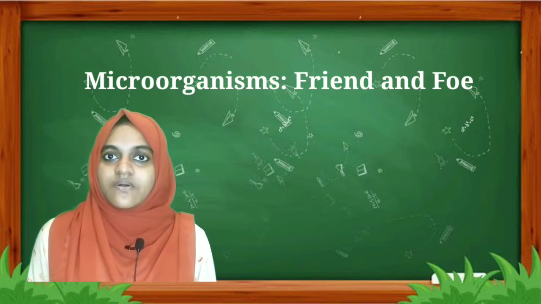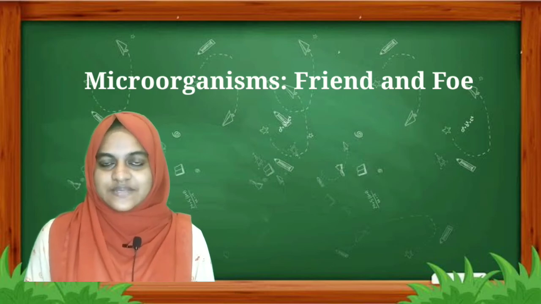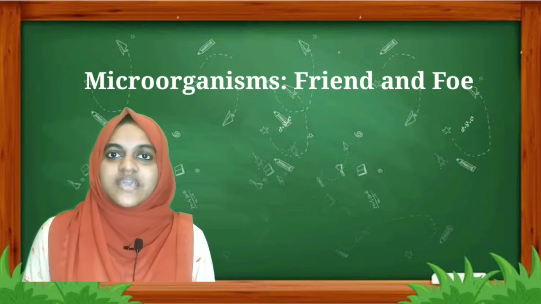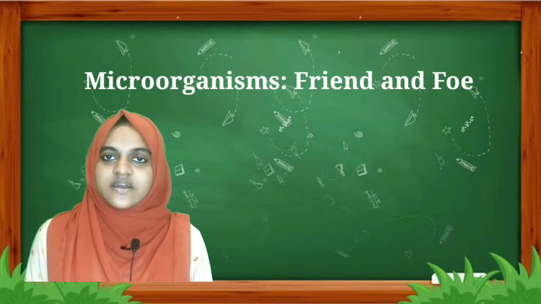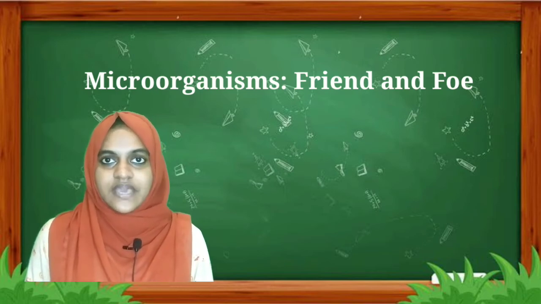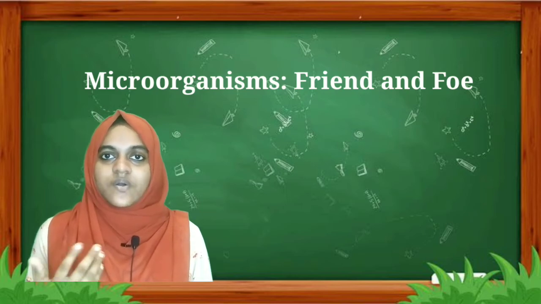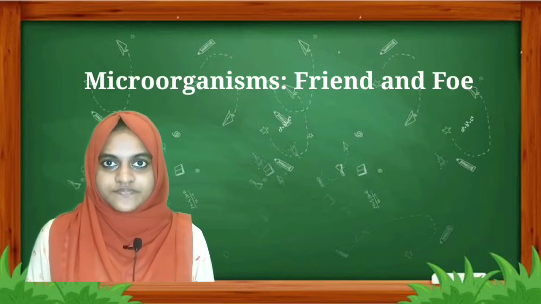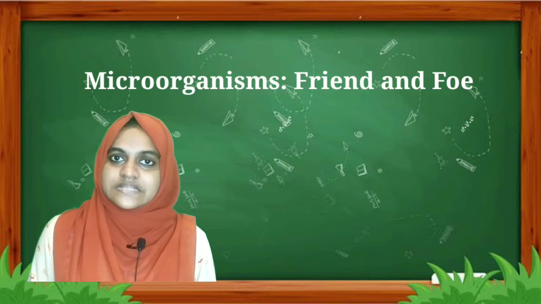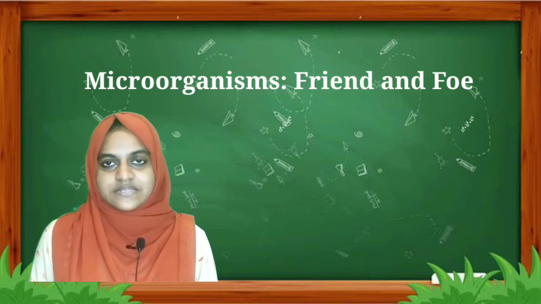Okay, they are called microorganisms. What is that? Microorganisms. Micro means what? Small or minute. Okay, we can't see it through our naked eyes. It can be only seen with the help of a microscope. Okay, so such organisms are called microorganisms.